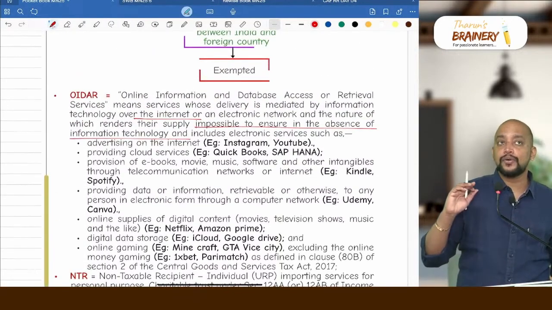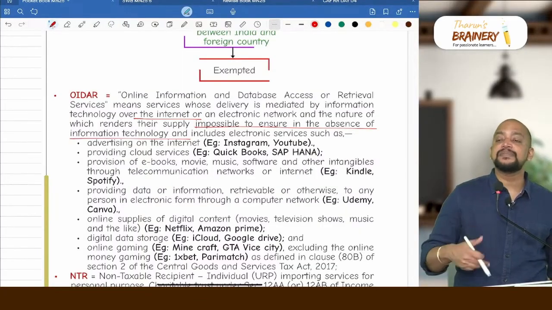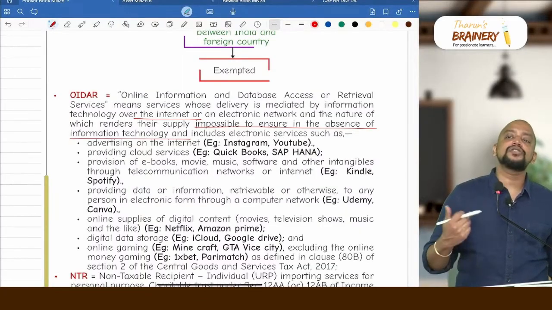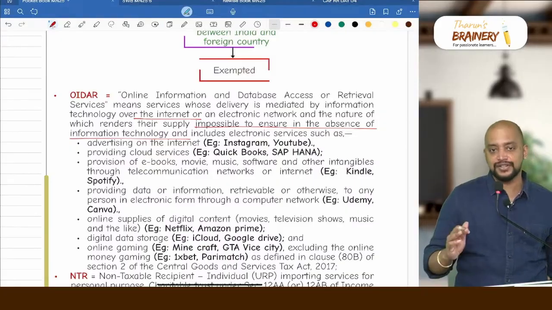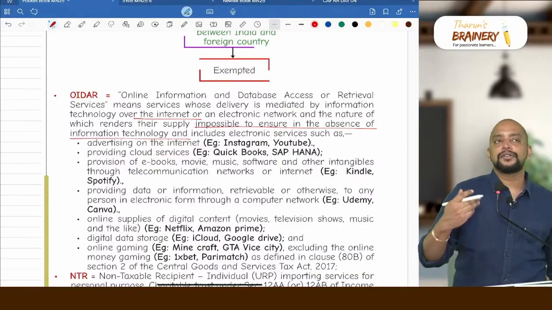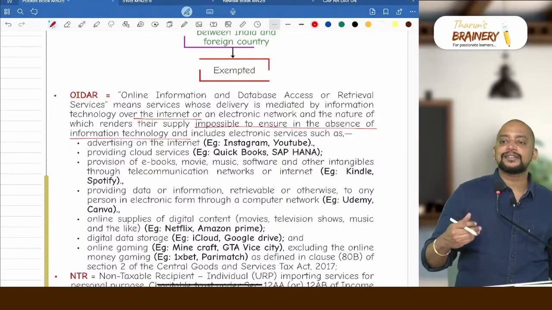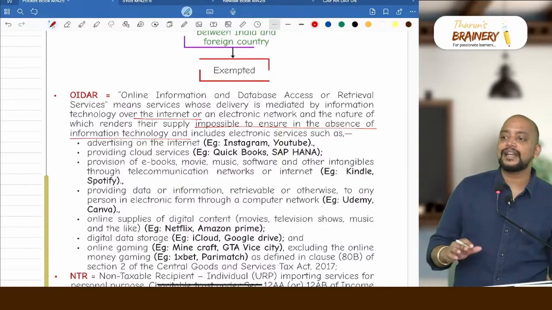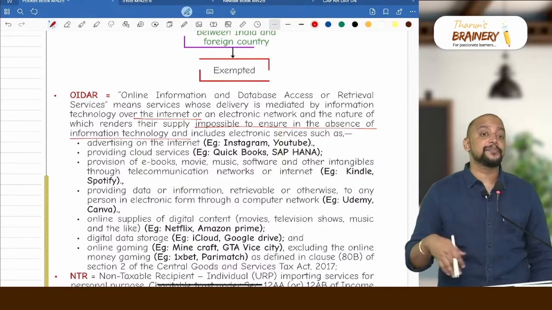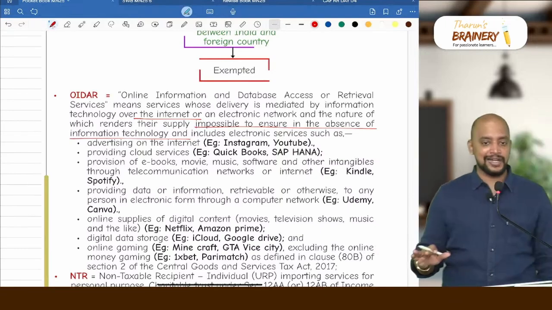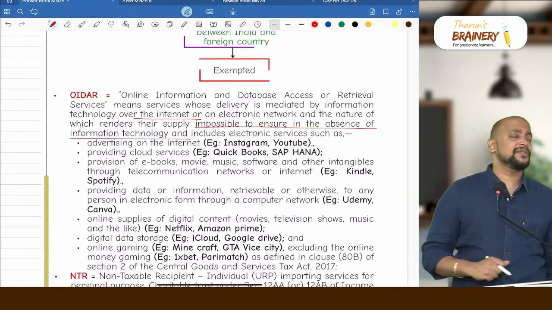Suppose, for example, some meetings we attend online. Just because we attend online, will it become OIDR services? No. For example, there is one advocate who will be consulting online. Can we call it OIDR service? No, not like that. Only a service which is impossible to ensure in the absence of internet is OIDR service. And OIDR service is always taxable.